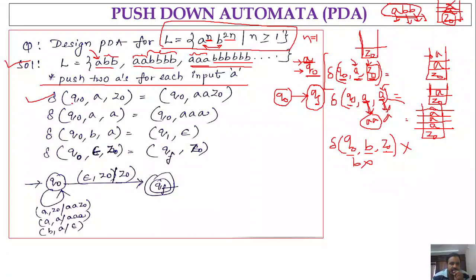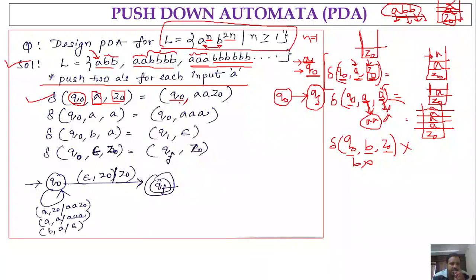So let me consider the transition functions here. Delta of Q naught comma A comma Z naught. Just now I mentioned that we are starting with the initial state Q naught. The input is A initially, and the stack content is Z naught, right? So on processing input A and Z naught from Q naught, you will be in the same state. That's why we have Q naught comma Q naught.